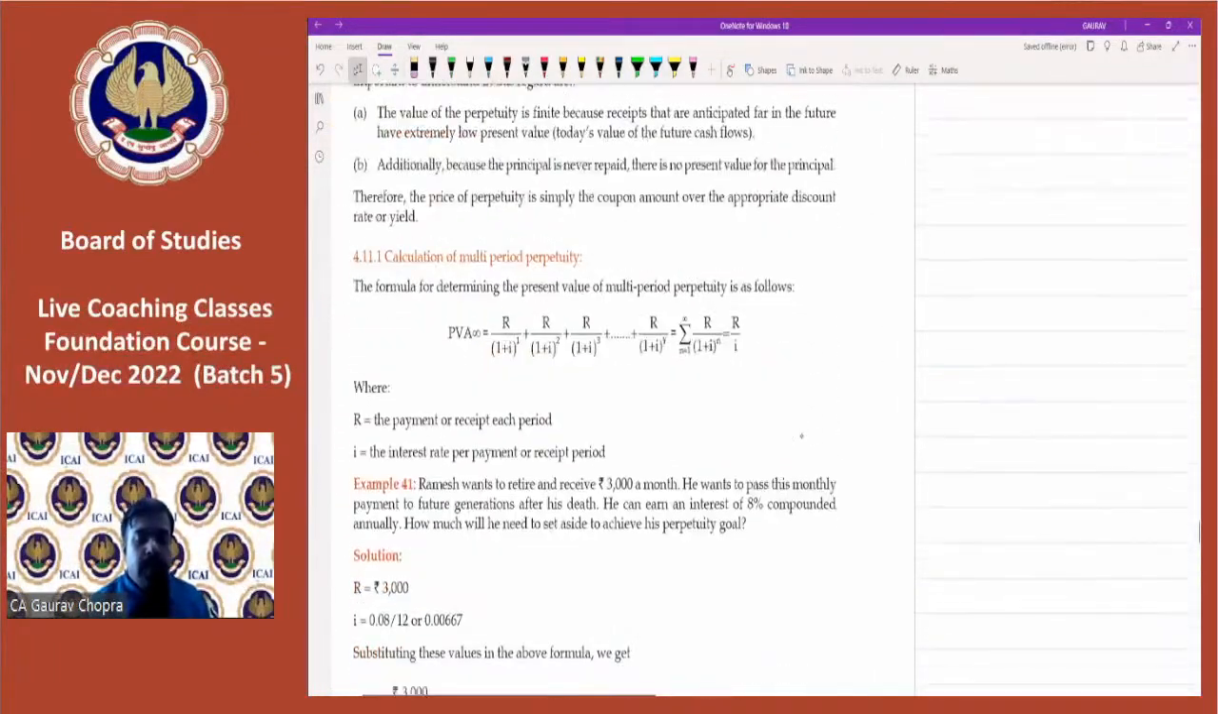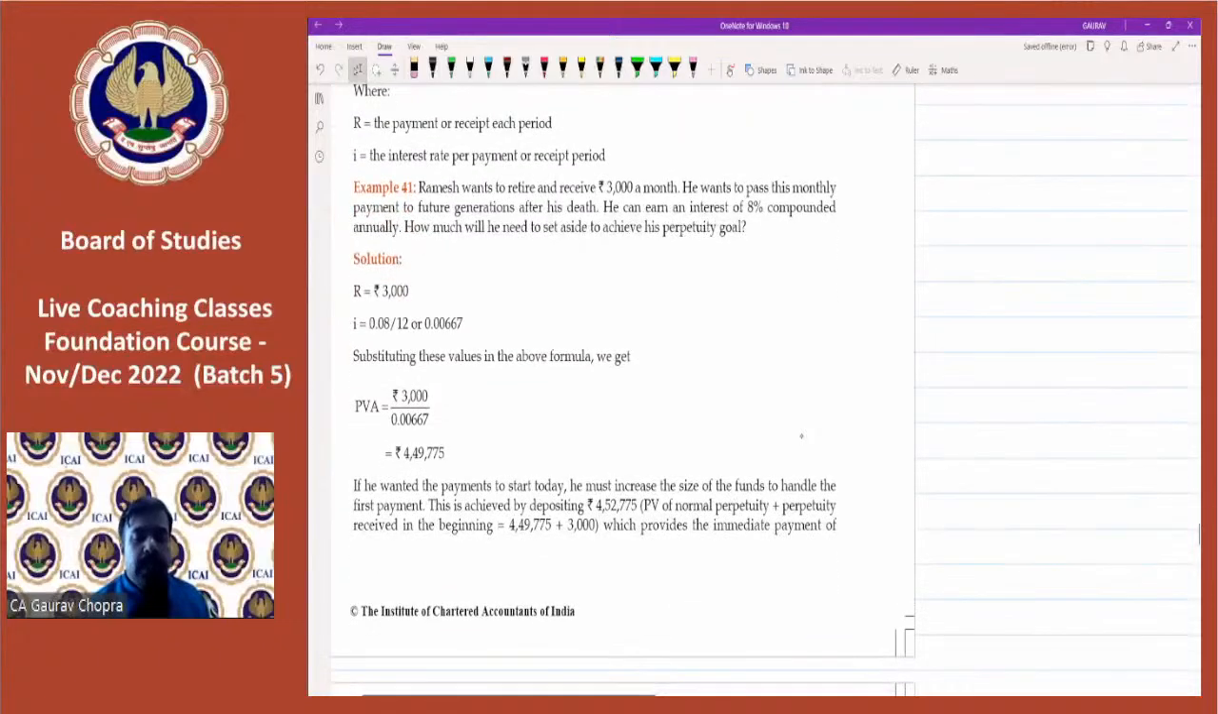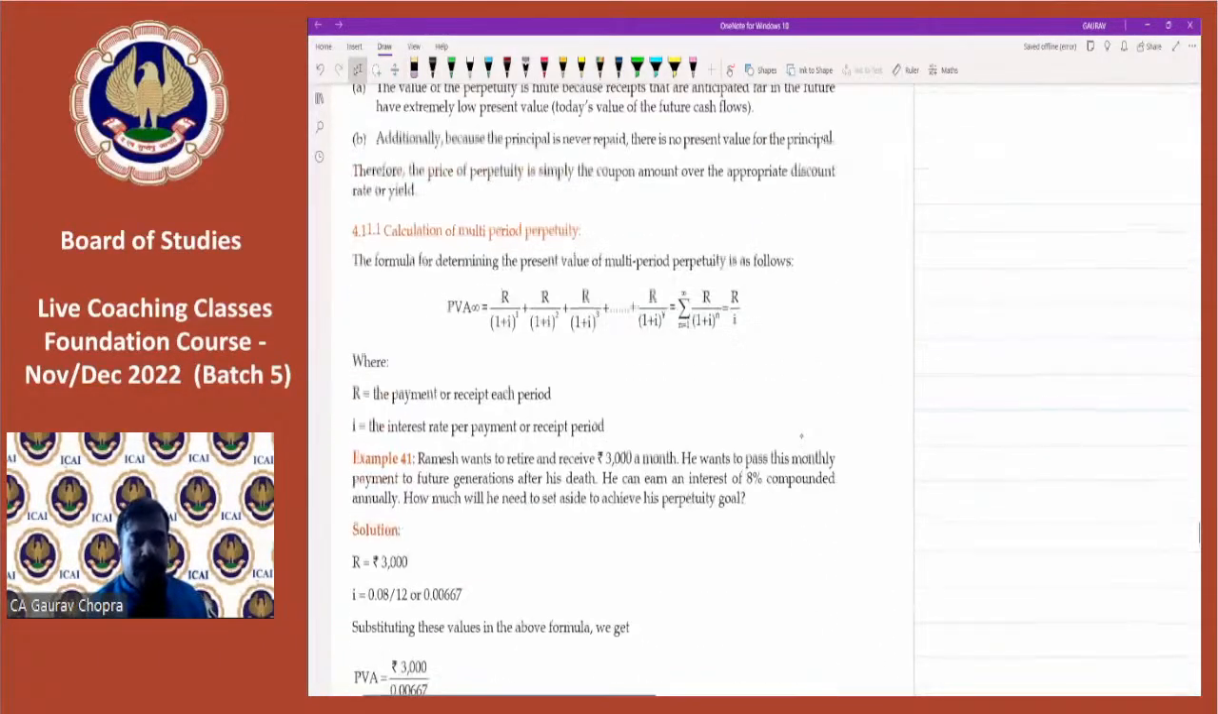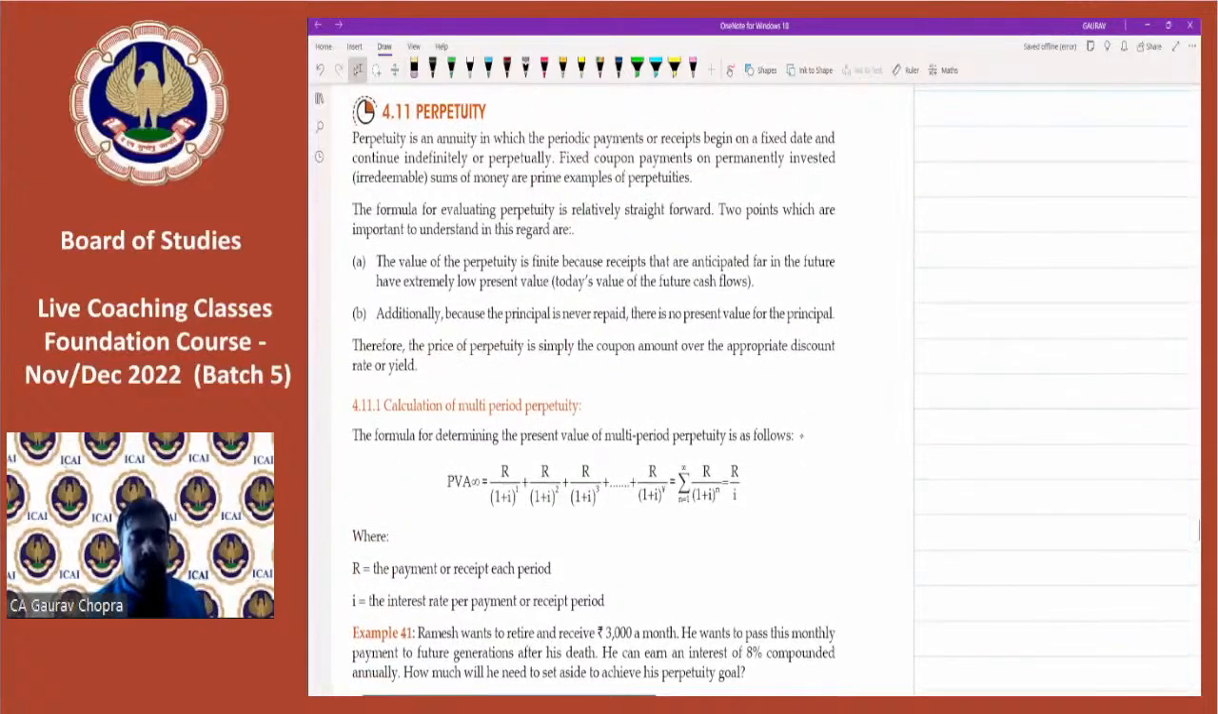Now, the next point which we are doing is perpetuity. Now, what is the perpetuity? Perpetuity is the kind of annuity basically in which the periodic payments or receipts begin on a fixed date and continue indefinitely, or we can say perpetually. Now, understand this with the example.